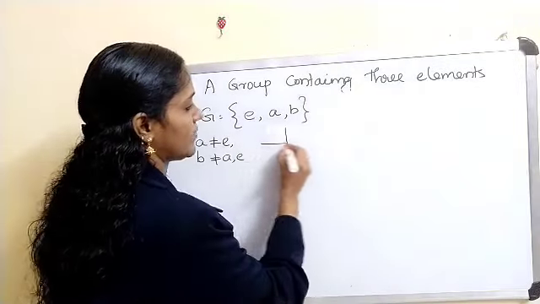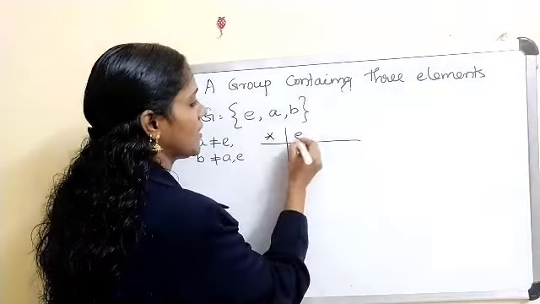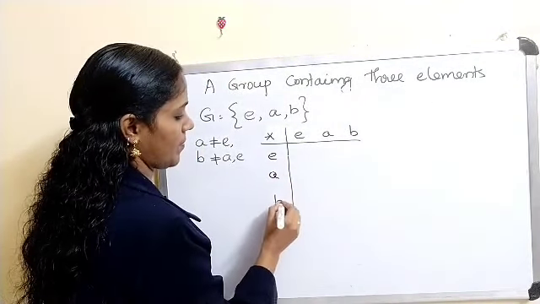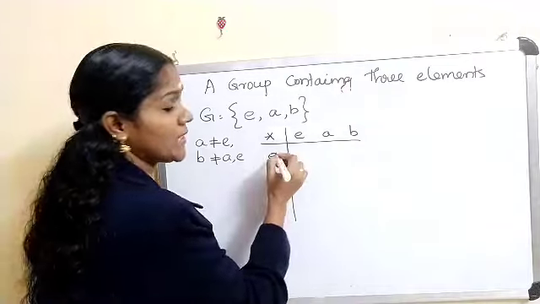So here we define the table for star with E, A, B. Now E is the identity element.